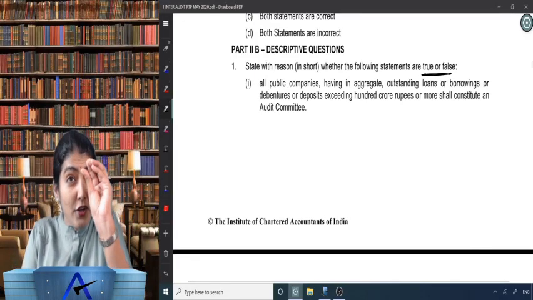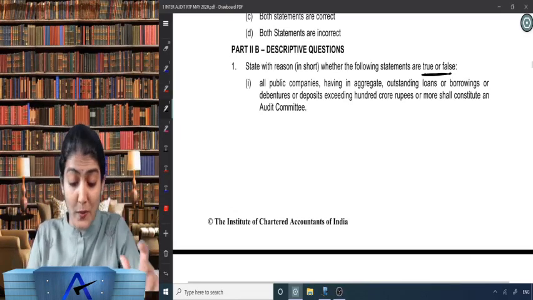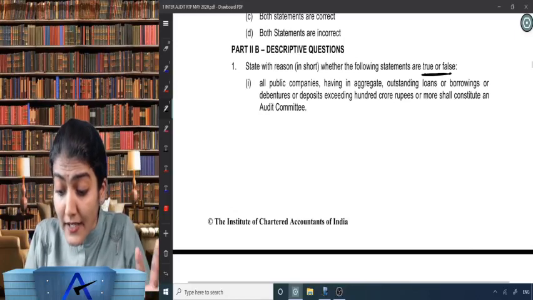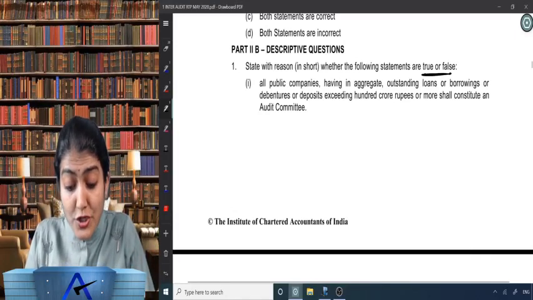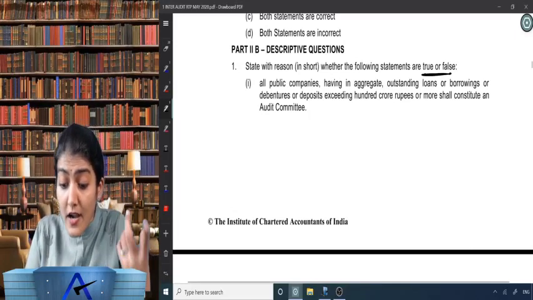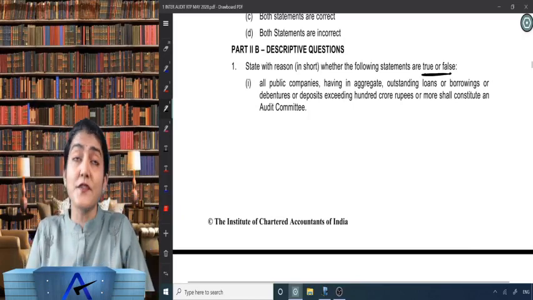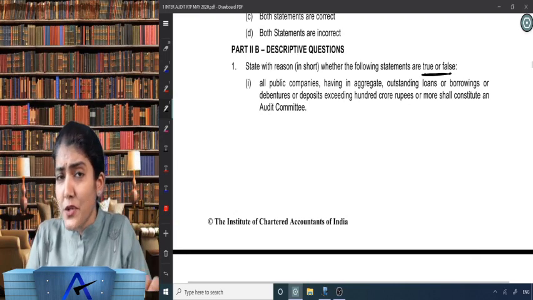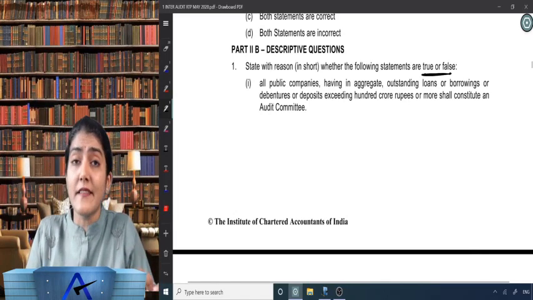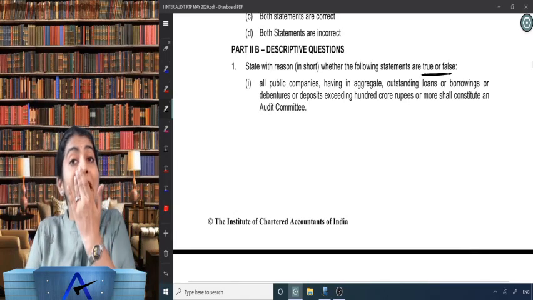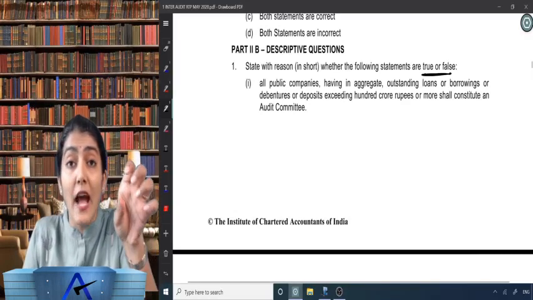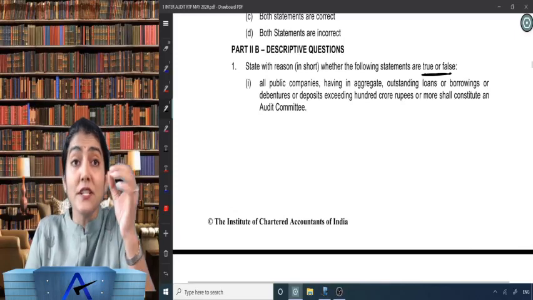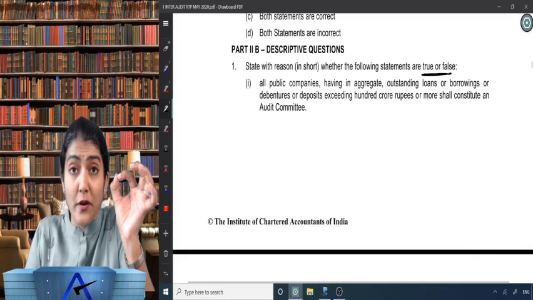And state with reason in short. Okay, so keep it short over there. All the public companies having an aggregate outstanding loan or borrowing or debenture or deposit exceeding 100 crore rupees or more shall constitute an audit committee. So they are talking about section 177 of the Companies Act 2013, which talks about the audit committee and the applicability of audit committee. Right, as per section 177, which companies are required to constitute an audit committee?